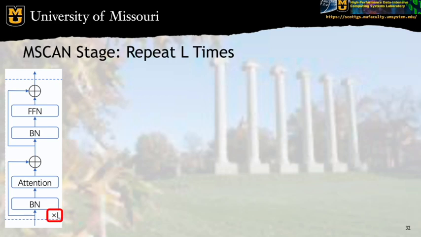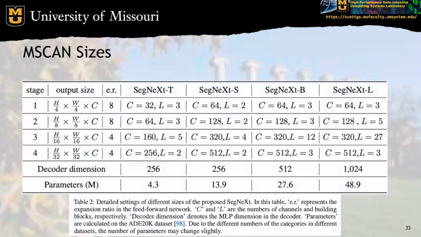Then, this set of operations is repeated L number of times, and we're going to see on the next slide how L changes throughout the different stages, and how that change will differ between different sizes of SegNeXt architectures. So, here are the four SegNeXt sizes that the authors present. We see that the way the L parameter changes is different among each of them, as well as for the embedding dimensions and the decoder dimension. We see that the expansion ratio, that's the ER in the third column, is consistent across the different sizes.